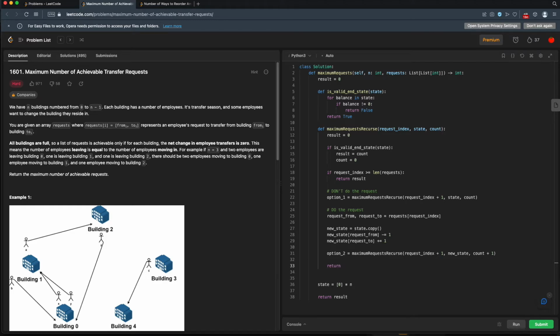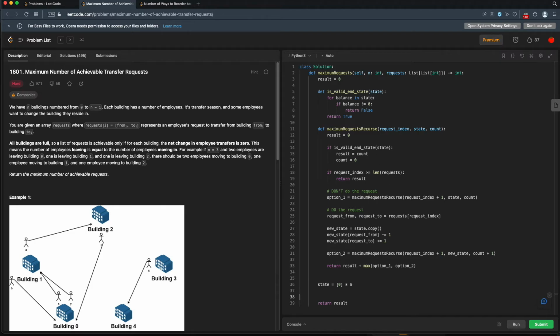So we'll return the max of option 1 and option 2. Is that right? Not exactly, because we still have these results here. We might have some count that we've already locked in, so we actually need to add our result to this. Result plus the max of option 1 or option 2. All right. So this should take care of our recursive function.